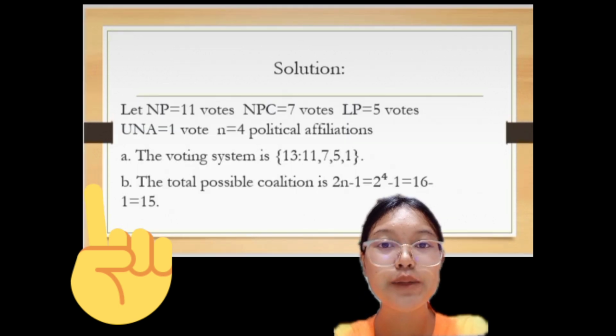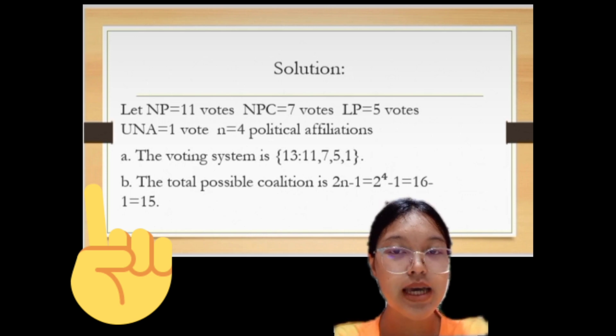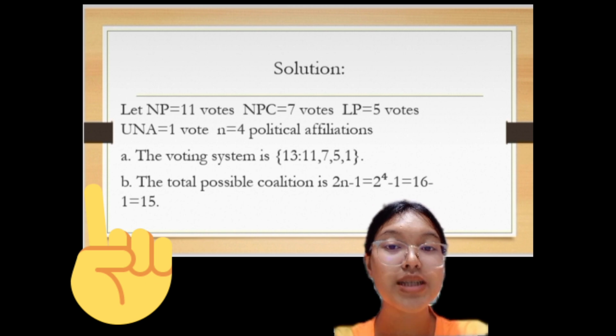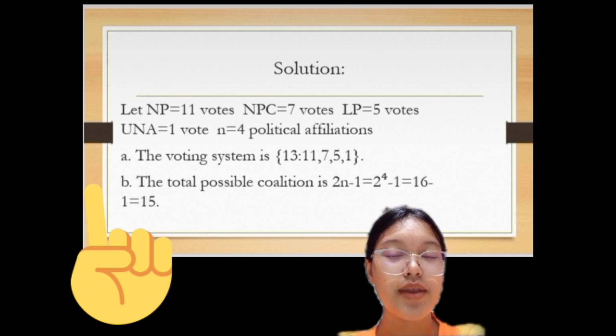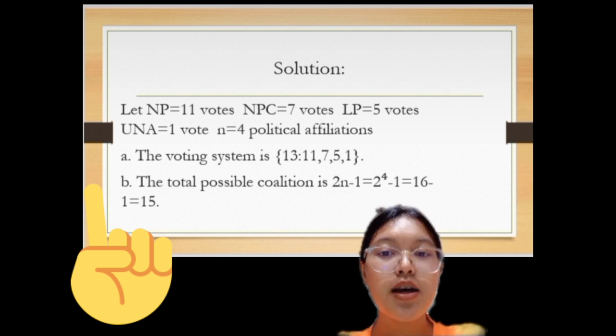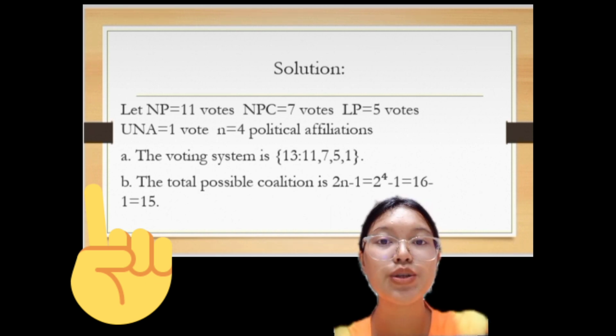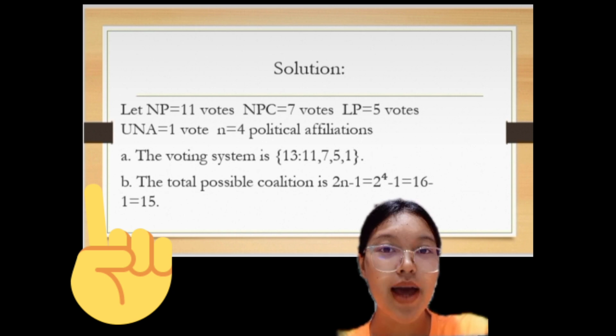Solution. We must first list the given number of senators with their political affiliations. Let NP equal 11 votes, NPC equal 7 votes, LP equal 5 votes, UNA equal 1 vote, and N is the number of political affiliations, so N equals 4. Next is to determine the voting system in the Senate. The voting system is 13: 11, 7, 5, 1.